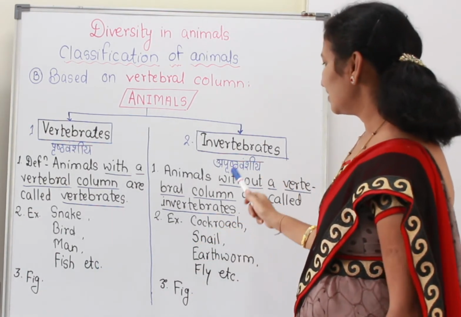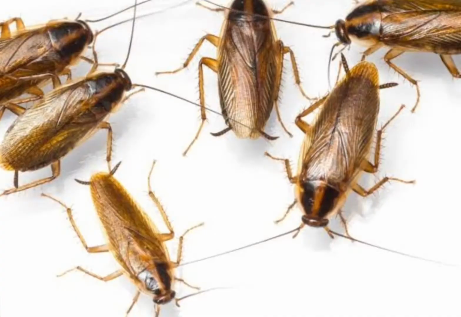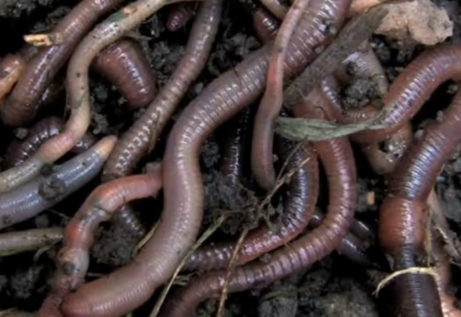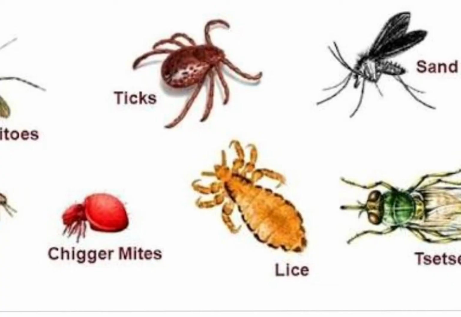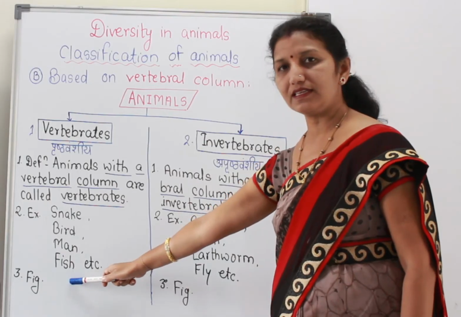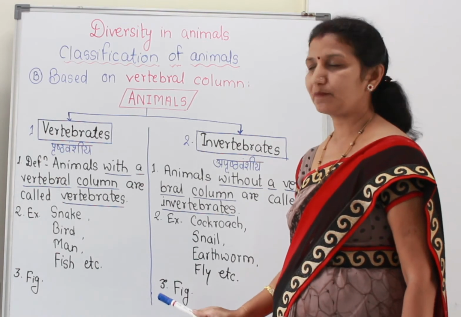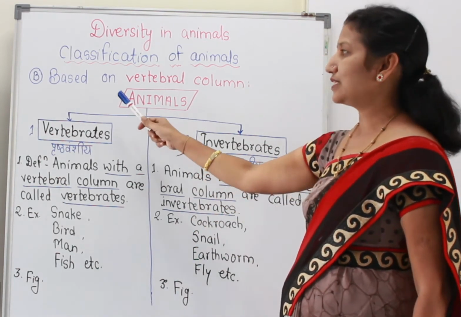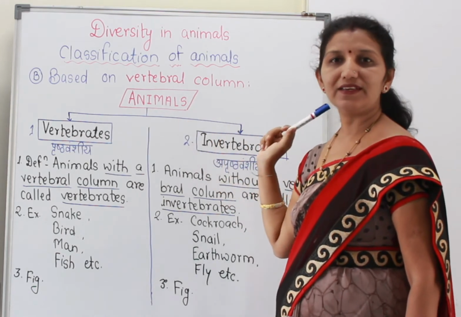Then invertebrates, there are also so many examples. Cockroach, snail, earthworm, fly, mosquito, then spider, leech, all these are examples of invertebrates. You can draw any one figure here, at the third point, and here also you can draw any one figure. In this way, we have studied the classification based on the vertebral column.